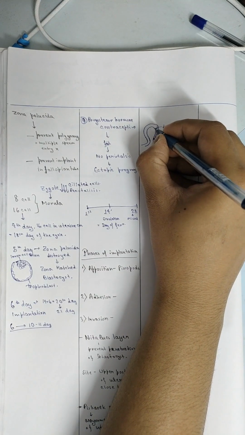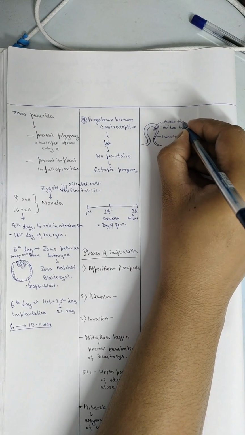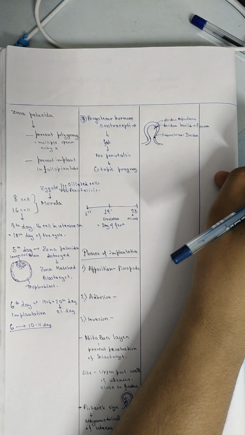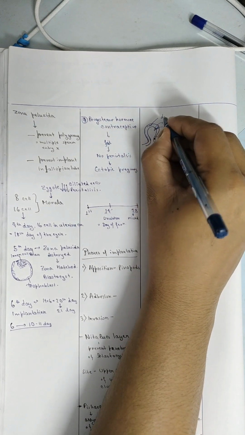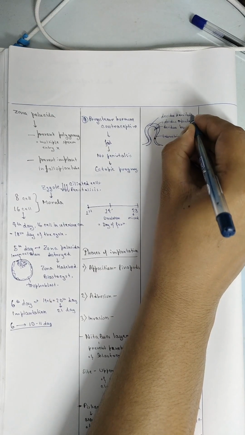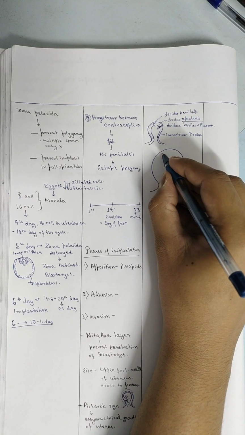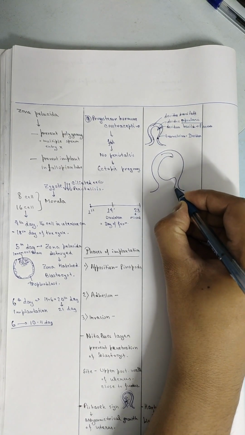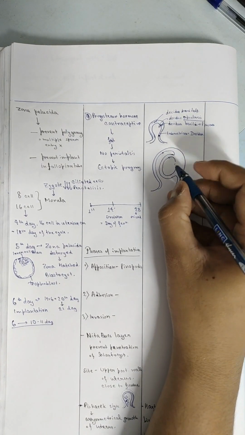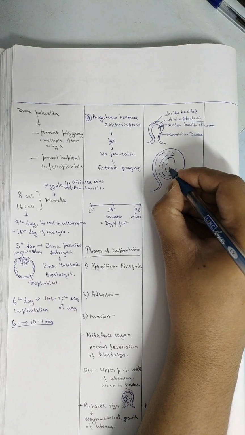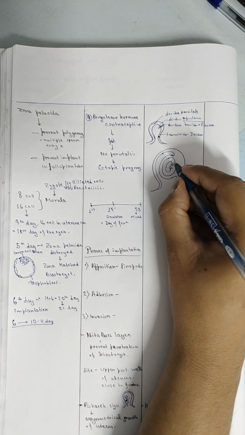The decidua that is in between the zygote and the uterine cavity is called decidua capsularis, and the rest of the decidua is called decidua parietalis. Over time, the uterine cavity gets filled by the fetus and the decidua capsularis comes close to the decidua parietalis. So this is the fetus.